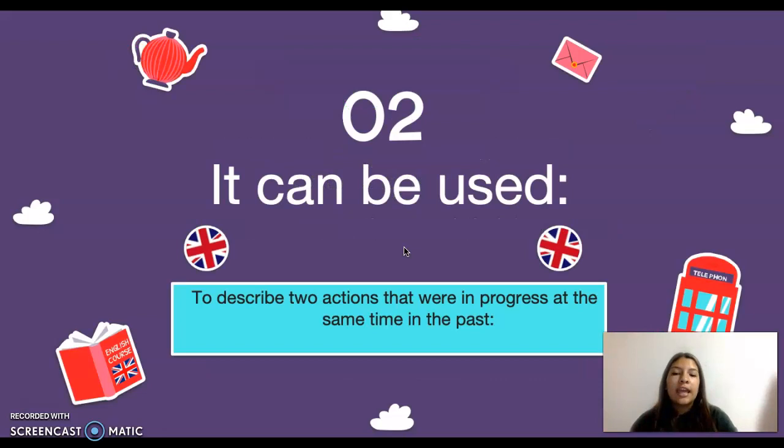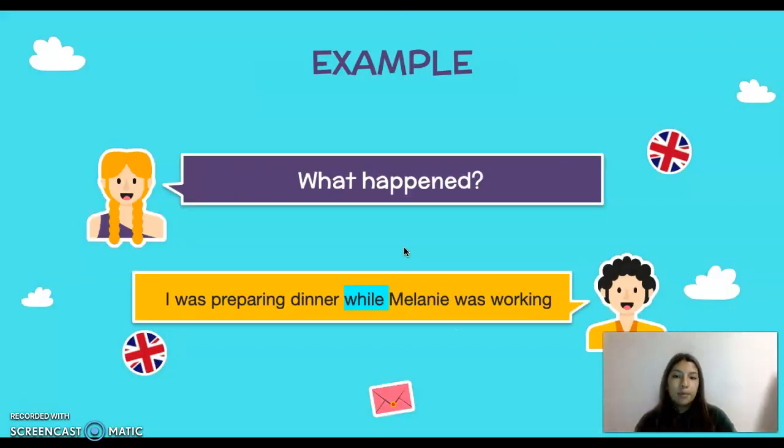And in the second case, we can use past progressive to describe two actions that were in progress at the same time in the past. For example, the girl asked, what happened? So the boy said, I was preparing dinner while Melanie was working. Okay, so both sentences are in past progressive because we have while as the conjunction. So, and because these two actions were in progress at the same time in the past. So, yo estaba preparando la cena mientras Melanie estaba trabajando.